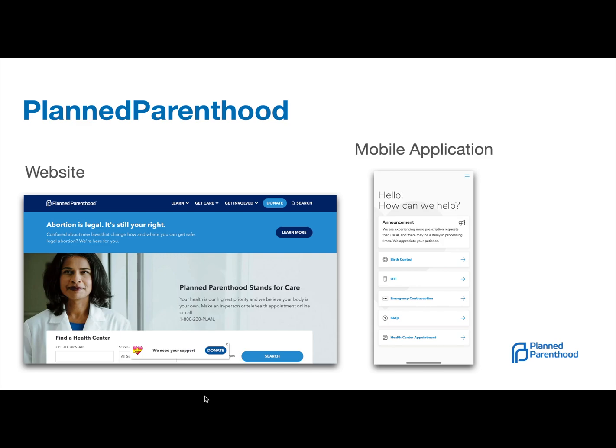So with Planned Parenthood, they do have a mobile application and they also have a website. And for this particular project, we did focus on the website. We didn't do any user testing on the mobile application, but the mobile application is there and does have its own nuances to it. But for, again, the sake of this project, we just wanted to focus on the website, and this is going to be a desktop web. So this is not the mobile web. We just wanted to focus on desktop web.